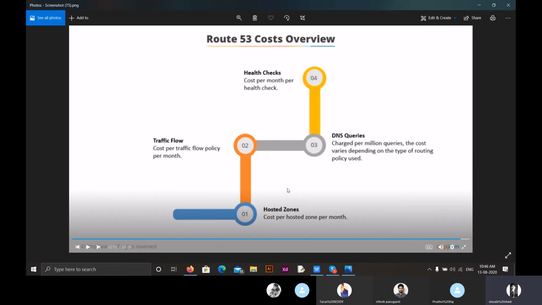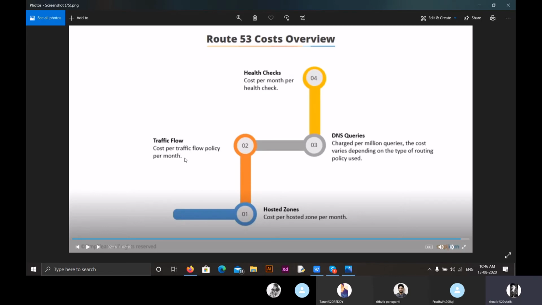Coming to hosted zones, we saw what hosted zones are. We are costed per hosted zone per month. If we create a hosted zone in UK, then the charge is different and we are charged per month. If we create a hosted zone in India, then our charge is different and we are charged per month as well. Coming to traffic flow, cost per traffic flow policy per month.